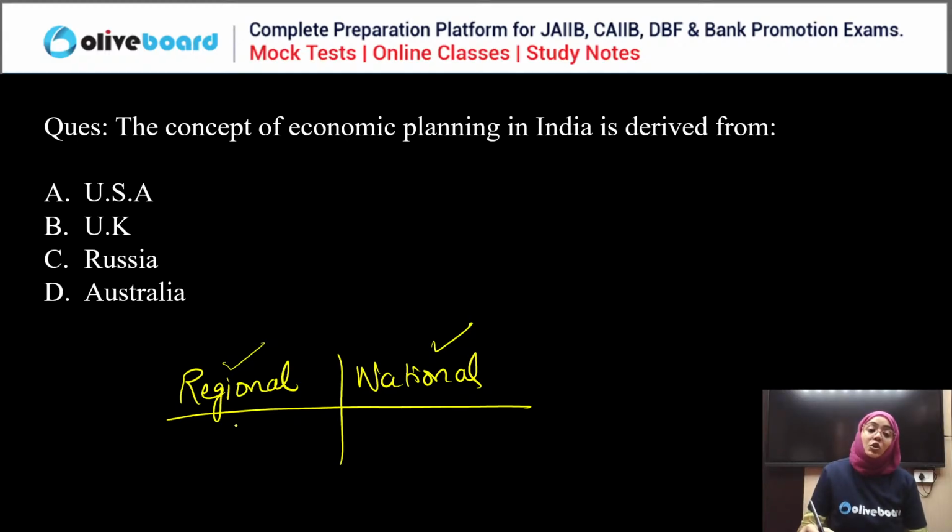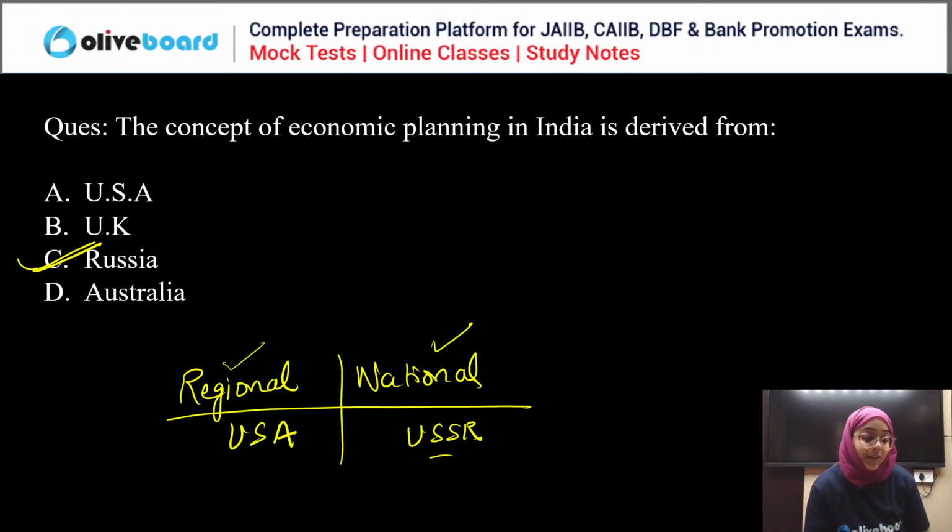The first regional planning was started in USA. National planning was started in USSR, now known as Russia. India has adopted the national planning structure from USSR, or you can say Russia. So C is the correct answer. Everyone, C is the correct answer. Okay. Any doubt here?